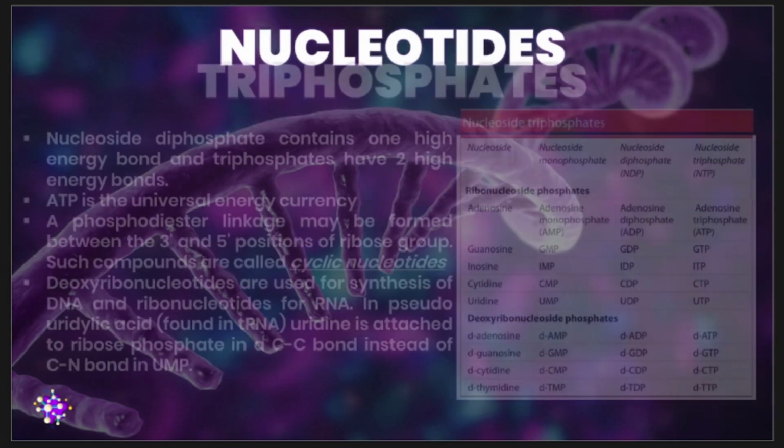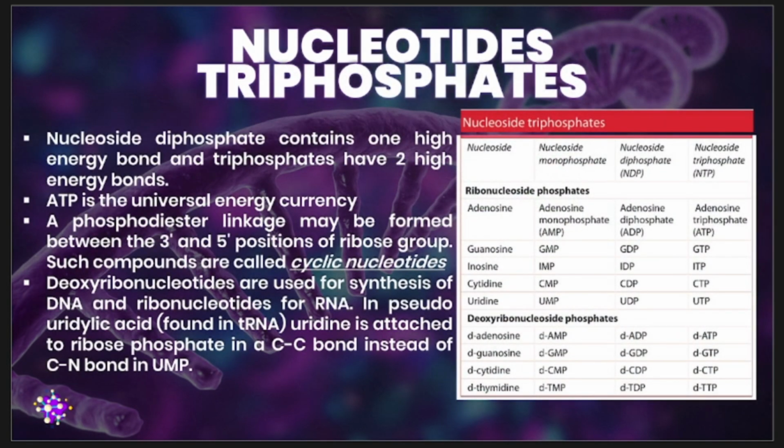Next up, we have to talk about diphosphates and triphosphates. When we are talking about diphosphates, please take note that they contain one high energy bond. And when we're talking about triphosphates, for example ATP, we have two high energy bonds. It's also noteworthy to mention that ATP is considered the universal energy currency.